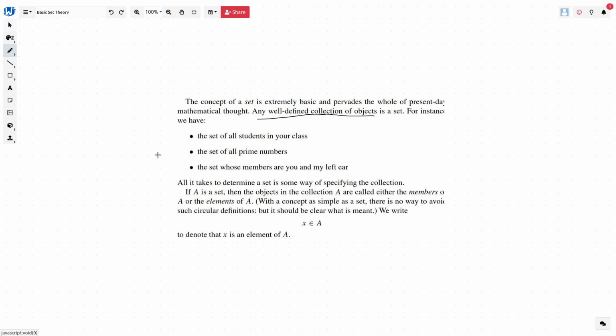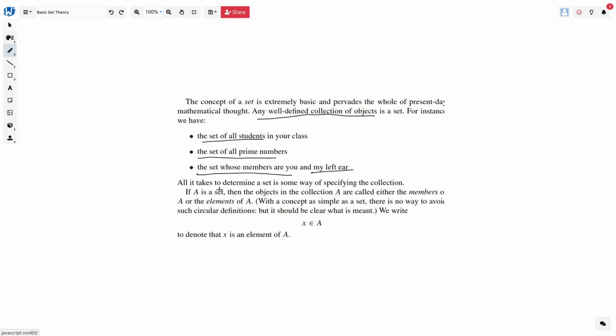things. So for example, the set of all students in your class, the set of all prime numbers, the set whose members are you and my left ear. Again, you is well defined, my left ear is well defined. If we just say the set whose members are you and left ear, that is not well defined because left ear of whom? So in mathematics everything needs to be well defined as we have learnt earlier.